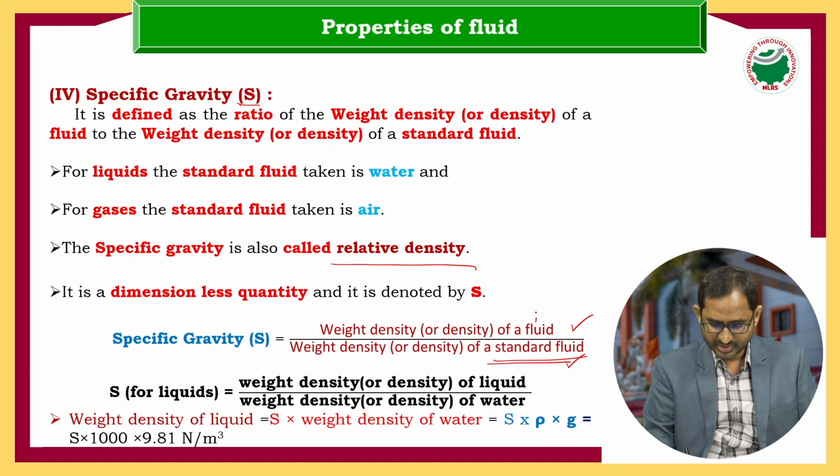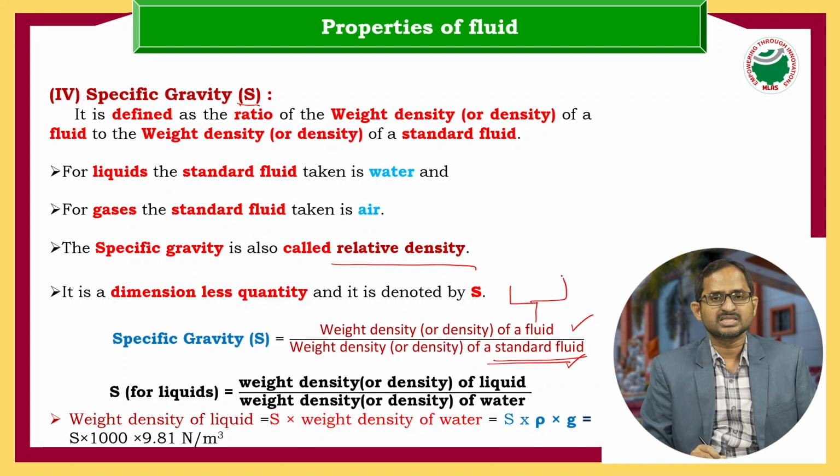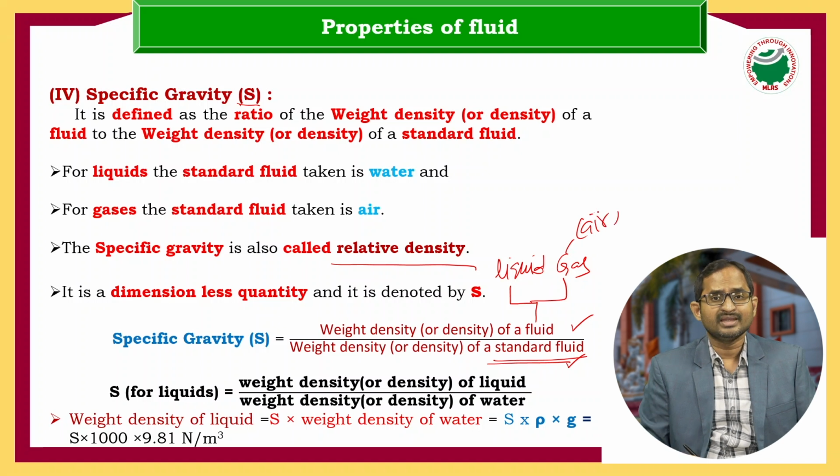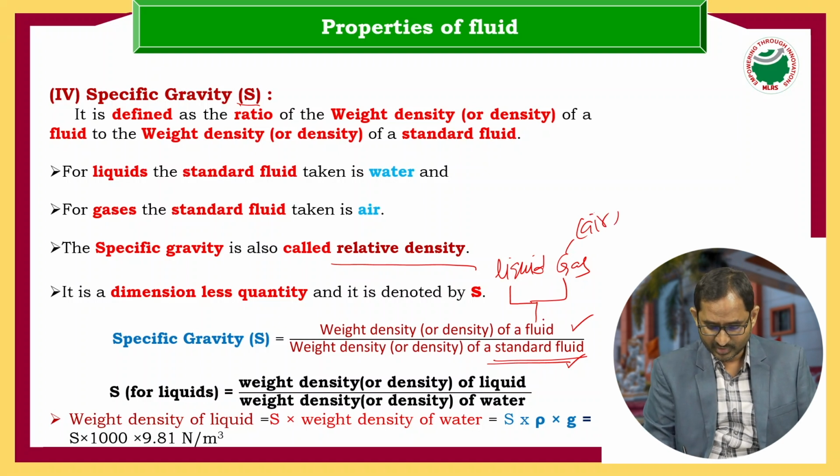Here, what is the meaning of standard fluid? We know the classification of fluid. Fluid is again classified into how many types? Liquid and gas. For gas, we are considering the reference as air. If you consider liquid, what is the standard fluid for liquid?